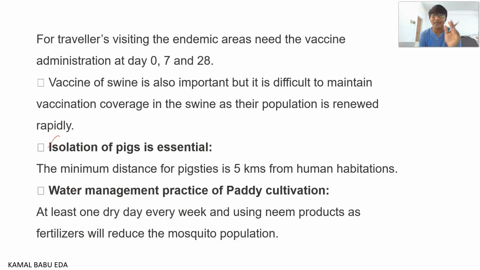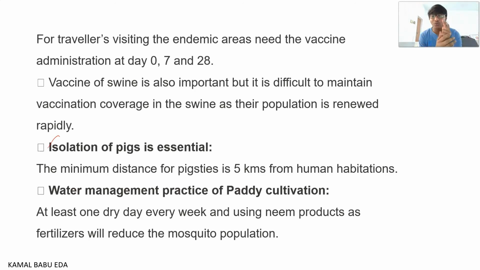It is very essential, because as I said in the earlier slides, pigs are the major animals having high titers of this virus and they harbor the virus. The disease spreads from pigs to mosquitoes, and from mosquitoes to men as well as other animals.